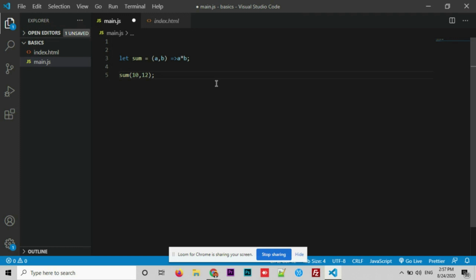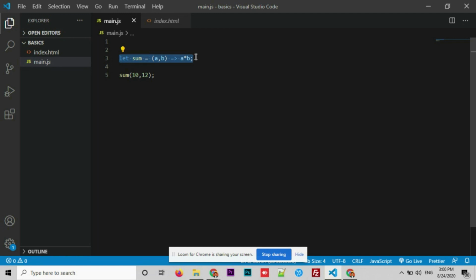When you're writing arrow functions for the first time, the syntax might look a bit confusing, but once you get used to it, it will be a lot easier to work with arrow functions. This is how you can write an arrow function in JavaScript. Also there's a link below in the description. You can check more about arrow functions.